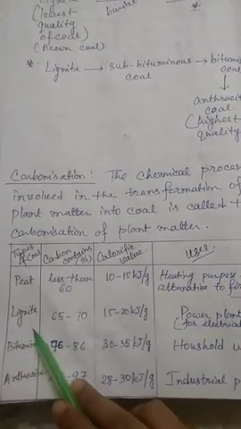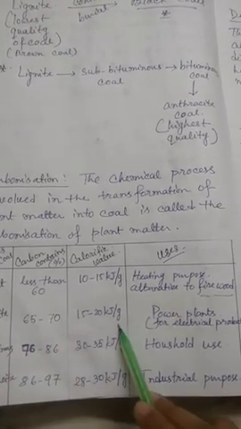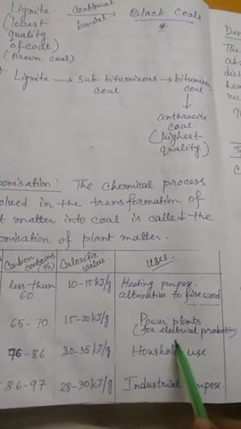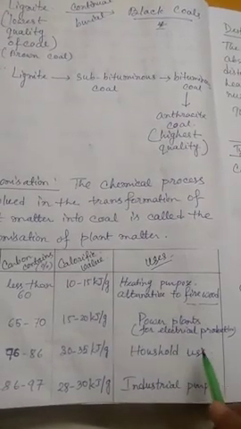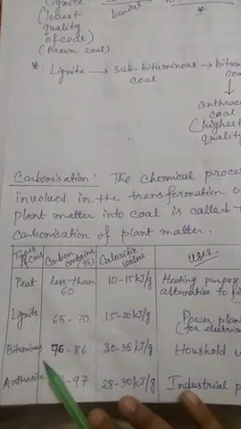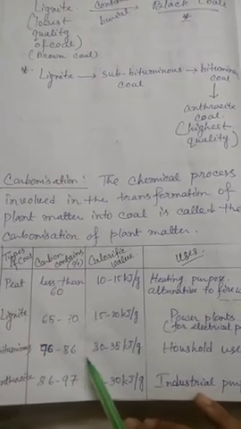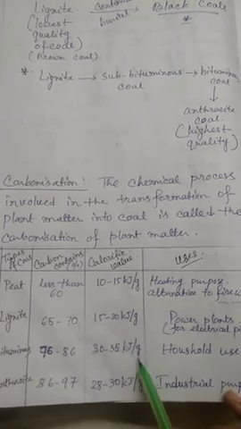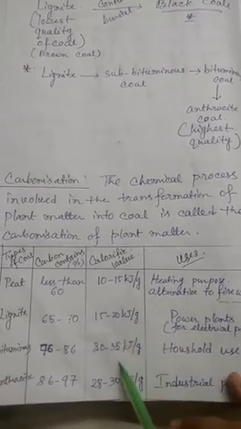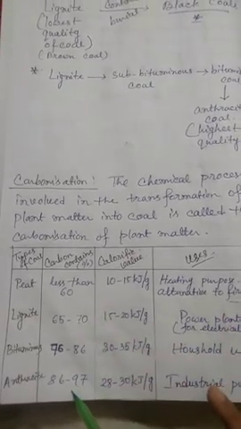Now lignite. Carbon content 65 to 70%. Calorific value 15 to 20 kilojoule per gram. It can be used in power plants for the production of electricity. Bituminous. 76 to 86% carbon. 30 to 35 kilojoule per gram calorific value. As you can see, this is increasing. The calorific value is increasing, and the carbon content is also increasing.